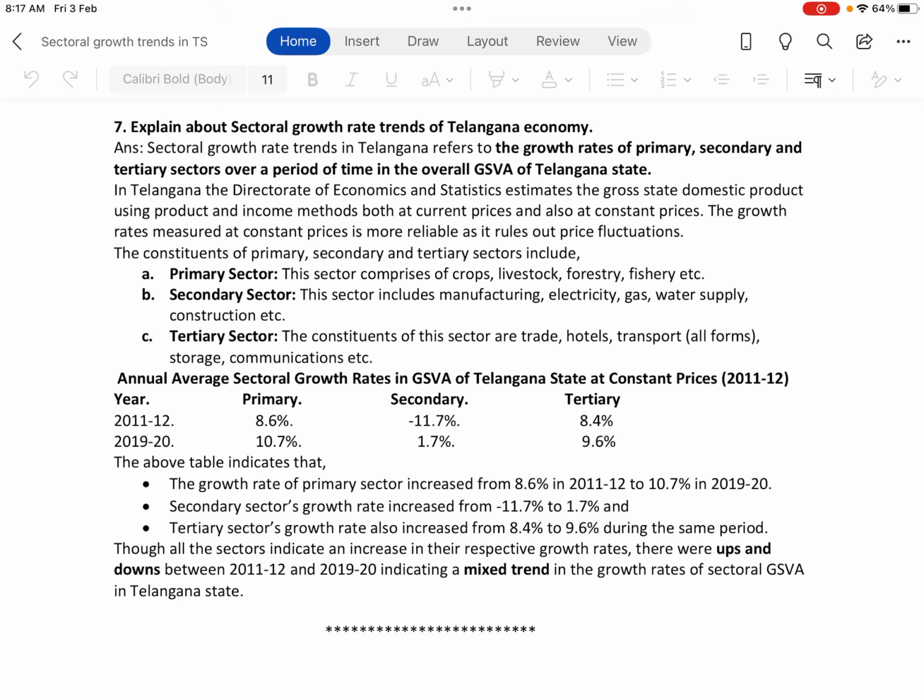Okay, so this is the 5 marks answer. Hope you have understood the concept of what is the meaning of sectoral contribution and what is the meaning of sectoral growth rate trends.